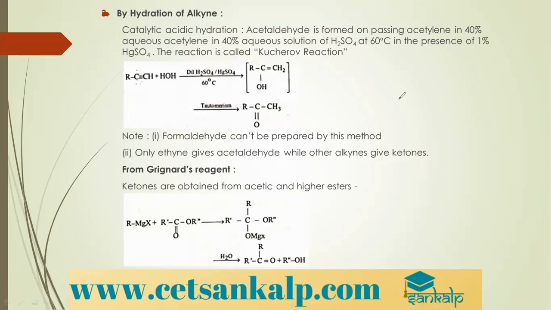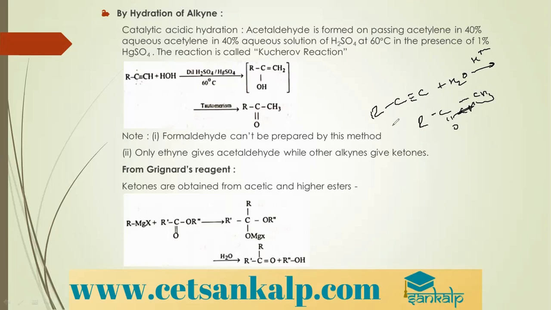When it is subjected to acid hydration, that is in the presence of an acid, we get an aldehyde or a ketone. So you can see here, I'll get RC double bond O, CH3. This is the aldehyde or ketone obtained.